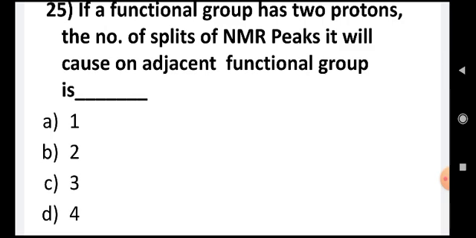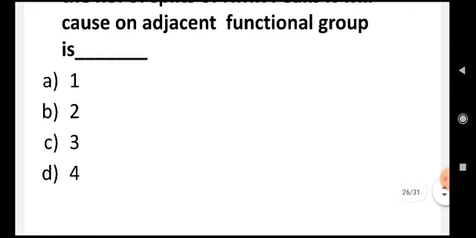It is n plus 1. If there are 3 protons, it will split into 4. If there are 4, it will split the neighbor into 5. Here there are 2 protons, so it will split the neighboring functional group into 3. The correct answer is C.